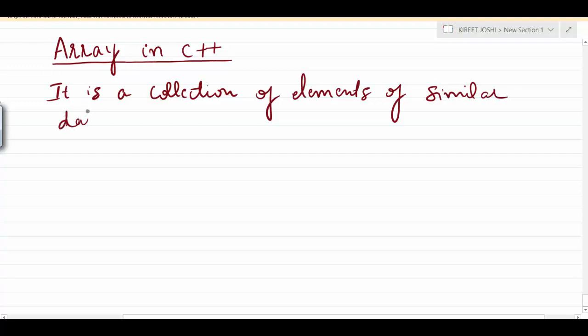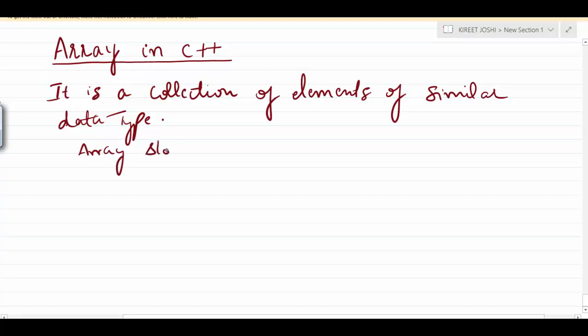An array can be considered as a data structure that stores elements of the same data type sequentially. That is very important.